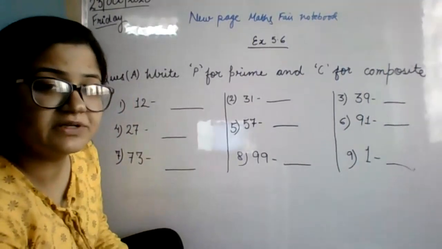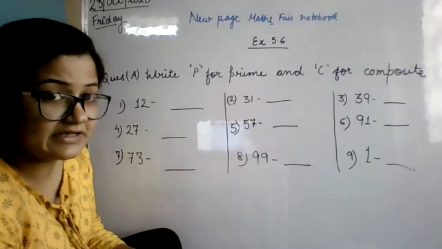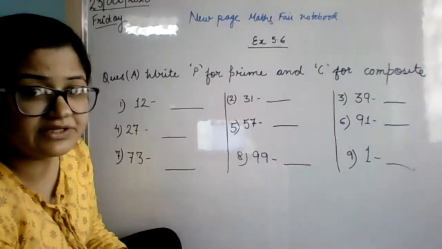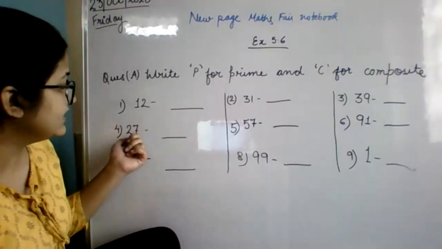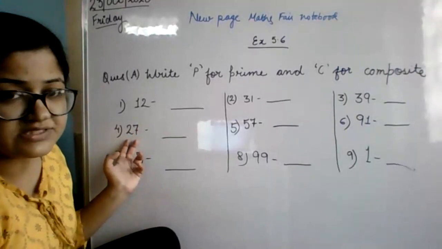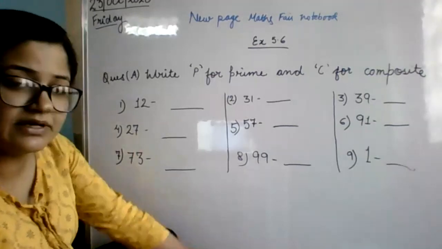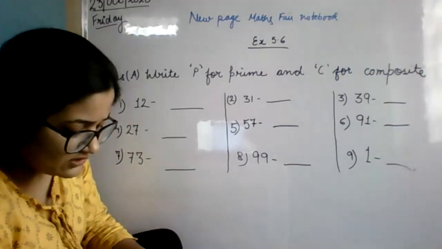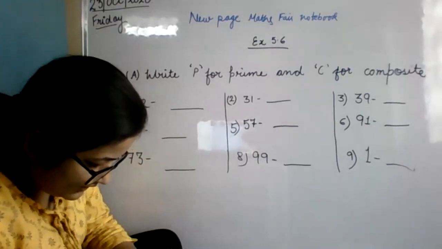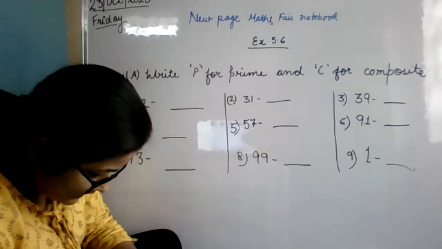Beta, you know the divisibility of 3. Like Anshuman, if I am listening, he is doing 99. Yes, very good. You also check in the table of 3. If you want to find out whether 27 comes in the table of 3 or not, you just add the digits. 2 plus 7 is 9. 9 is coming in the table of 3. Yes, it is divisible by 9. That means it is not a prime number. Utsav, very good. Thank you, ma'am. Anshuman, good.